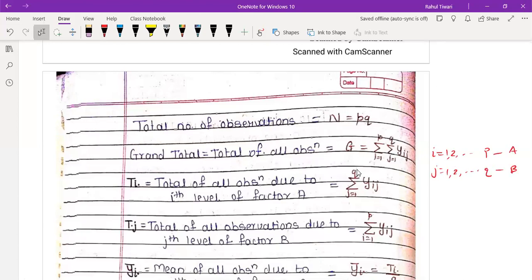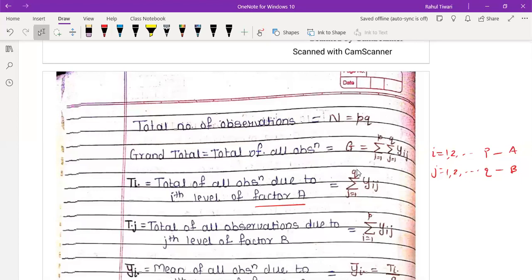Okay? तो अगर मेरे को T i dot निकालना है, T i dot, dot मतलब क्या हो गया? टोटल. Dot मतलब टोटल. Since I have i factor, तो i factor है तो मतलब क्या हो गया? Due to factor A, because i is running from 1 to p, which is for factor A. Okay, and total of all observations due to the ith level of factor A. So if you are putting this dot, matlab you are taking summation over the range of j. You are already knowing this.